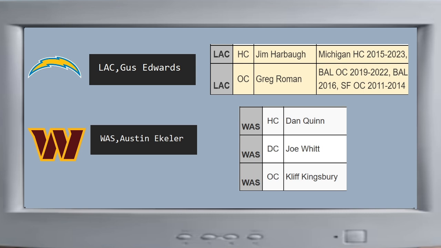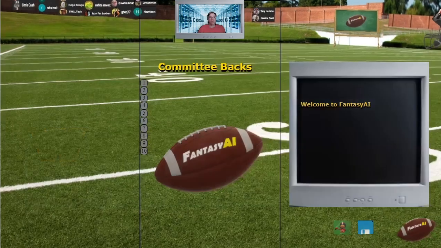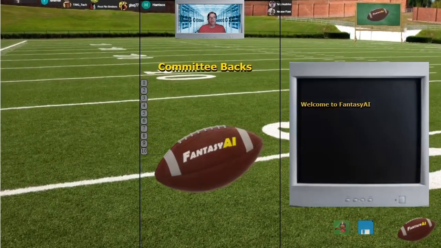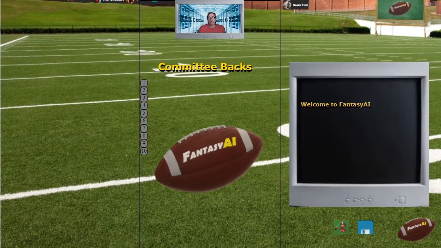First, before we do, I have to pull out a couple of teams. The Chargers got a new coach. Have you heard? Jim Harbaugh is going to be their new coach, bringing in a new offensive coordinator. And Washington has a couple of new ones: Cliff Kingsbury is their new coordinator and Dan Quinn is their coach. These were two of the worst offending teams last year at just running committees. They never had a clear guy in charge. So let's look at the list of running backs by committee.